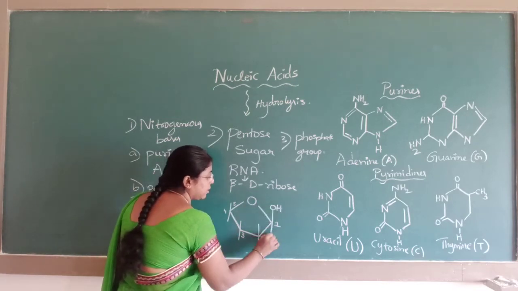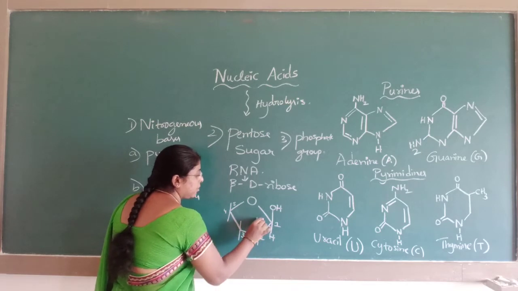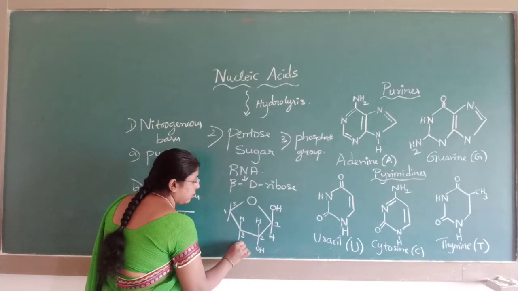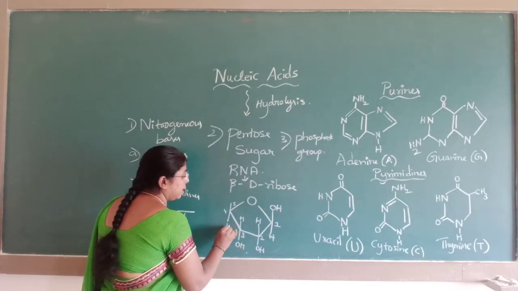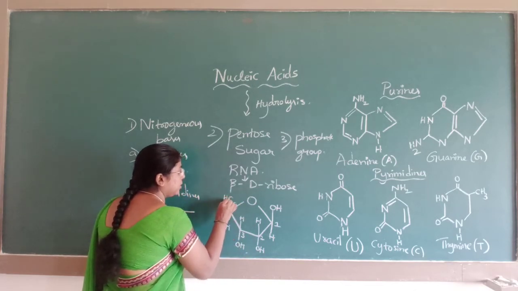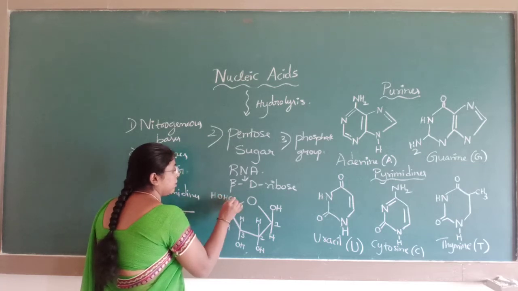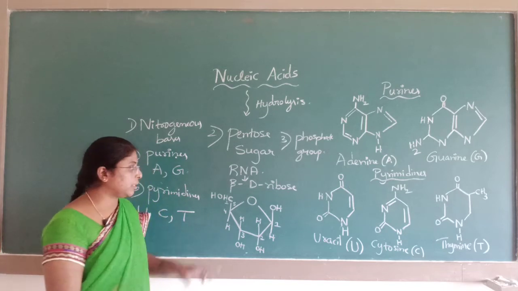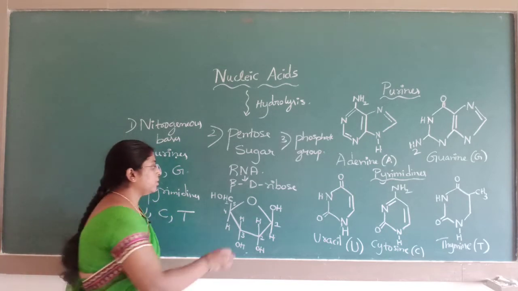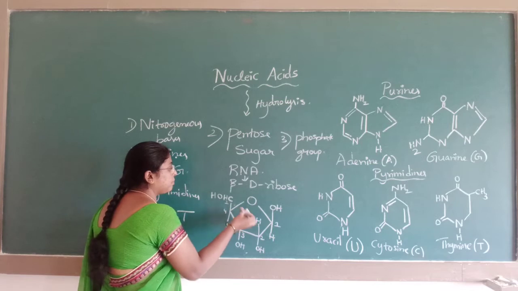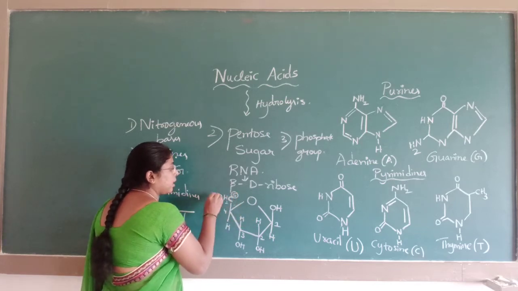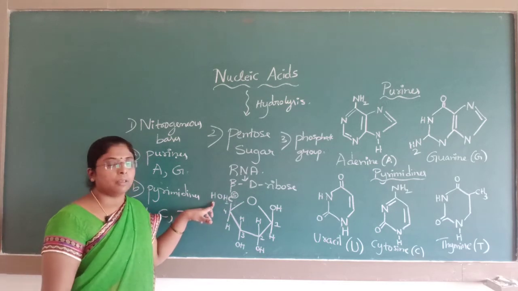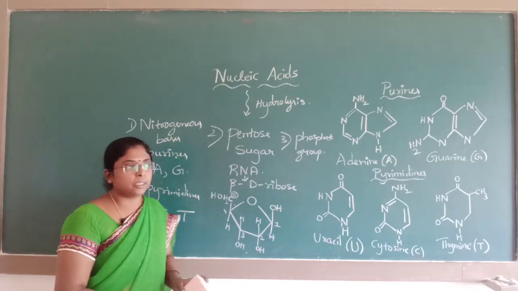OH, H, first carbon, second carbon, H, OH, third will be H, OH, fourth will be H, and fifth will be CH2OH. This is beta D ribose, the structure of beta D ribose. You can see that the hydroxyl group is present at the 5th carbon atom, CH2OH.